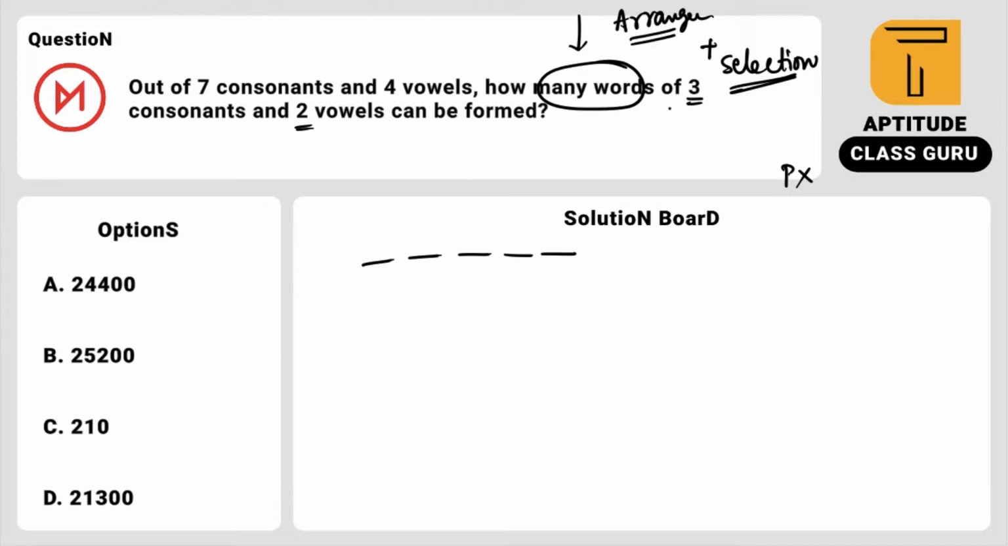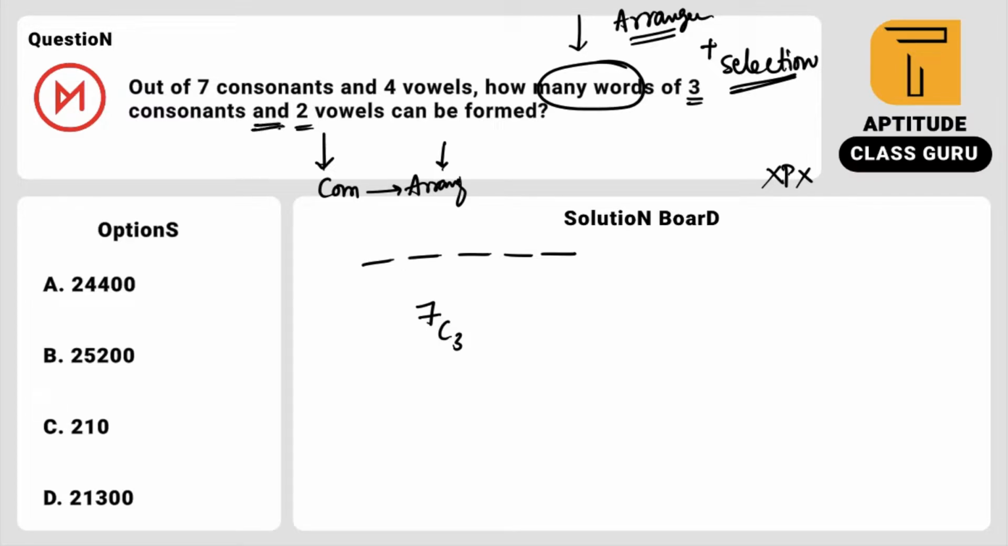For example, if you do 7P3, you are arranging 3 elements within themselves only. You are not giving the 3 consonants the entire 5 places. So don't use permutations for this type of problem. Just first use combination and then use the arrangement formula. Whenever the numbers of selections are different, like 3 consonants and 2 vowels, I suggest you go with combinations first, then arrange them. So you have to select 3 consonants from 7 consonants. So 7C3 is my required output.